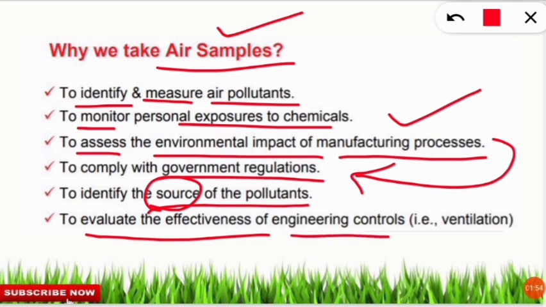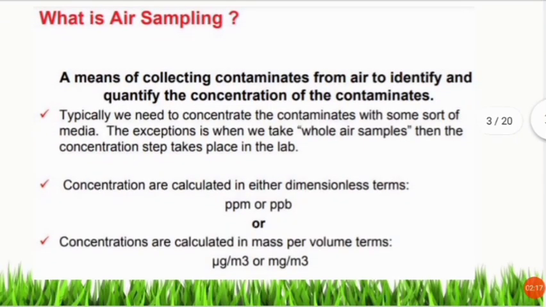So what are these engineering controls? For example, ventilation. Yes, in our houses, offices or factories, we have skylights and window mesh. Whether they are effectively controlling the air pollutants, we have to check through the air sampling technique. So these are certain things which we should note. So we know why we are doing air sampling.